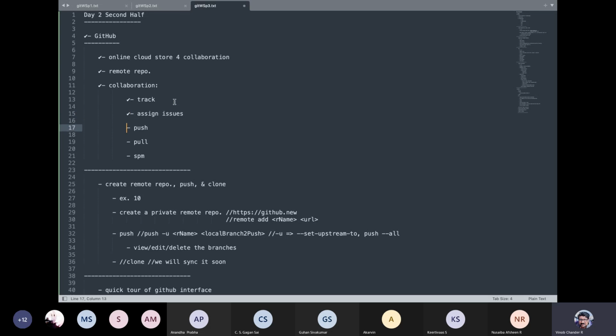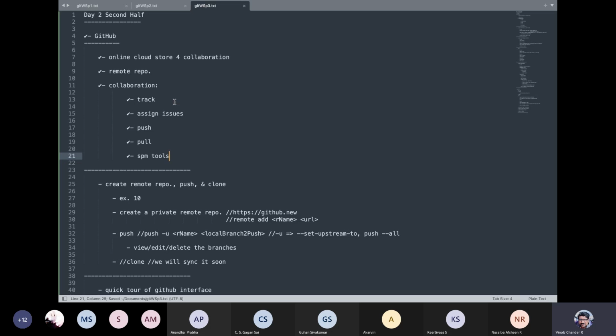Okay, so you can do a push, you can do a pull. Push and pull is essentially like you deploy your code onto GitHub, which is pushing, and pulling is retrieving the code from GitHub onto your local machine. You also have so many other tools for project management in GitHub that you can effectively make use of. We will have a high level look into some of the tools that you may want to explore later after the talk is over. So software project management tools are available in GitHub as well.